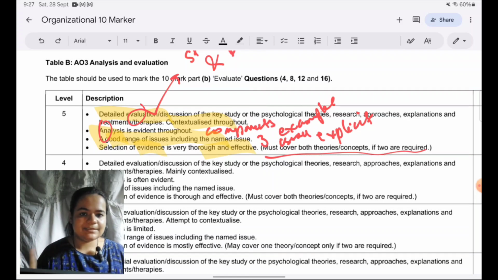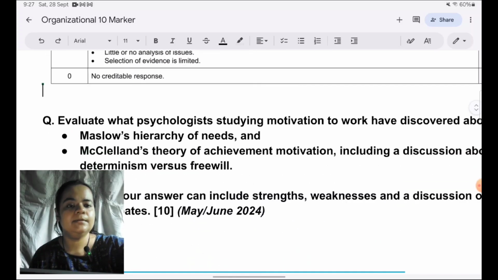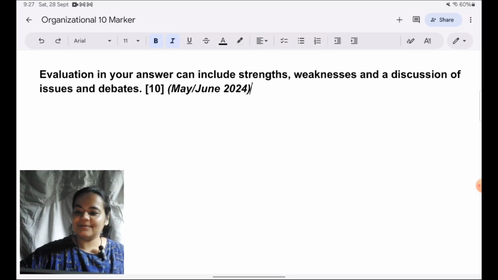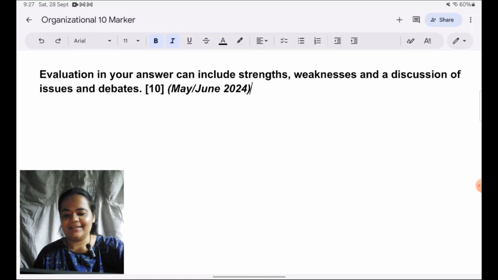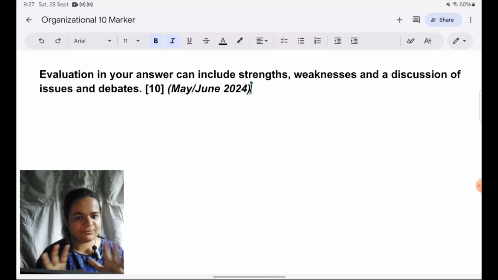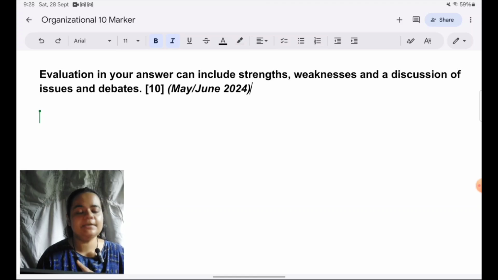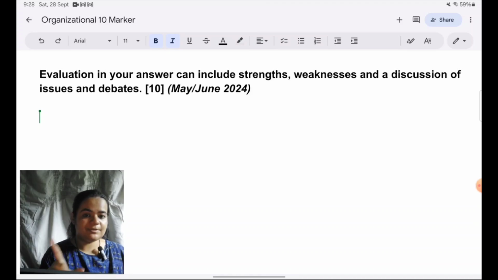Okay, so now like I told you, this is a May-June 24 question, the latest one. And I've taken up because students will tell me they know very well about Maslow and McClelland's theory. So as we write the answer together, just think about it. Be honest with yourself. You don't have to tell anyone else. Did you know that you have to write the answer like this? Would you be writing the answer like this? If not, buck up. Start writing your answers. Don't take things for granted. Because especially for organization, students have this attitude, oh, I've done it in business, I don't need to prepare. So be honest with yourself, and when you're seeing the answer, write it with me and think, would you have been able to write like this if you would have not studied from the psychology textbook?